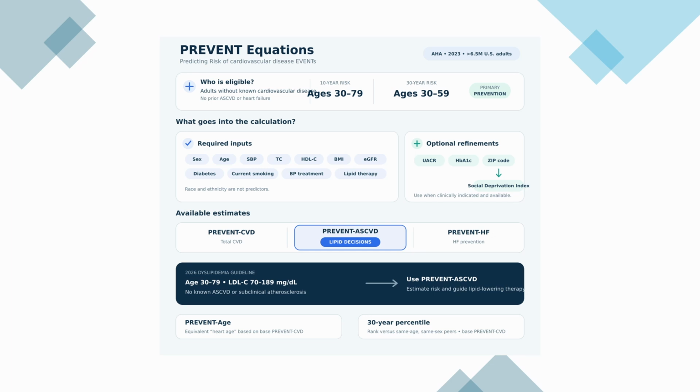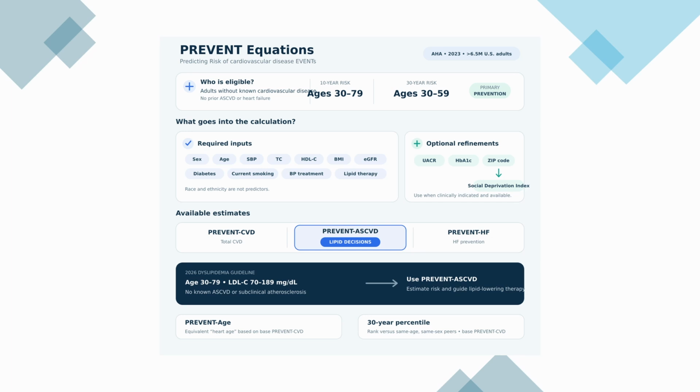The PREVENT calculator takes into account sex, age, systolic blood pressure, total cholesterol, HDL cholesterol, eGFR, BMI, diabetes history, current smoking status, statin use, and hypertension medication use. Risk estimates can be further personalized by providing urine albumin creatinine ratio, hemoglobin A1C, and the patient's zip code.